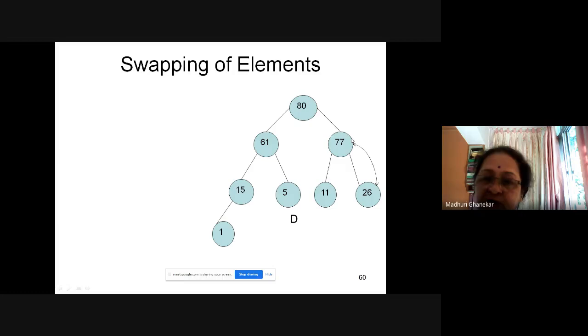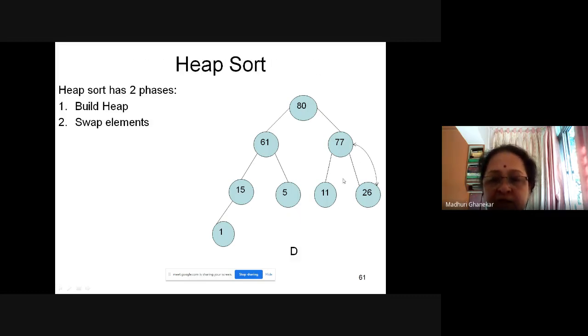Actually 77 was here and 26 was here. So what I did, I swapped those two values. Earlier 26 was here and 80 was here. I had swapped the two values, and that is why the heap property is not fulfilled. Again the heap is disturbed, so I am swapping again. The rule is you start swapping from the bottom and go up to the top. So don't swap in a random manner. Go on swapping from the bottom, up to the top. So what I get is this diagram, and ultimately this is the right diagram after swapping.